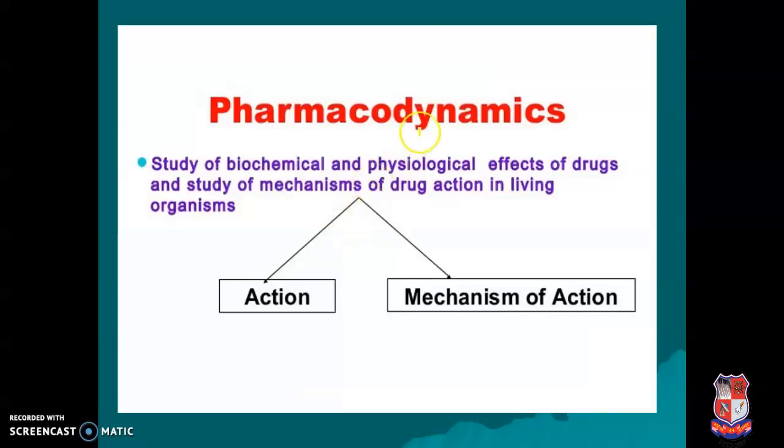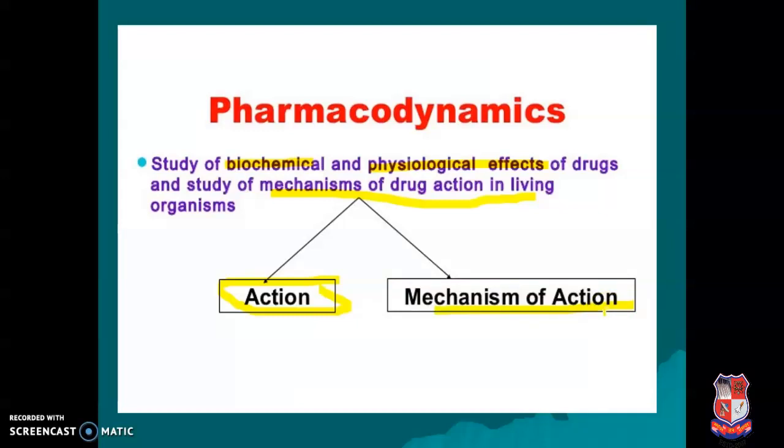So here you can see, pharmacodynamics is the study of biochemical and physiological effects of drugs and the study of mechanism of actions in the living tissue. That means mechanism of action, first one is the pharmacological action and second is the mechanism of action. Mechanism of action means the drug molecules entering into our body, that means our cell, bind with the specific receptor and produce their action. This type of condition we can say is the mechanism of action.